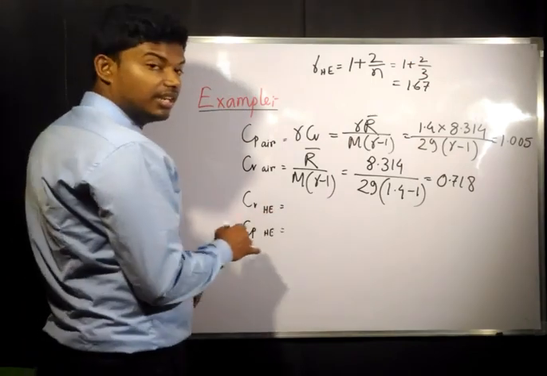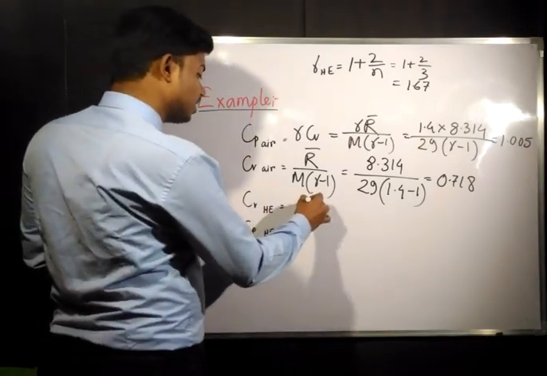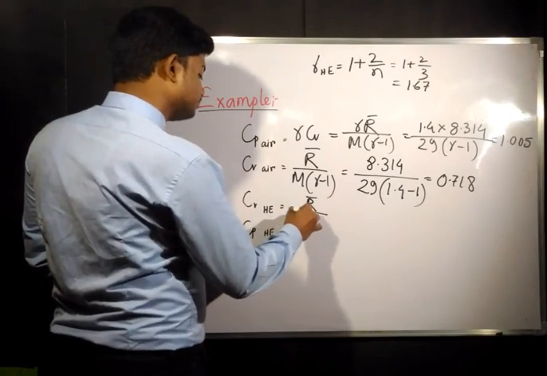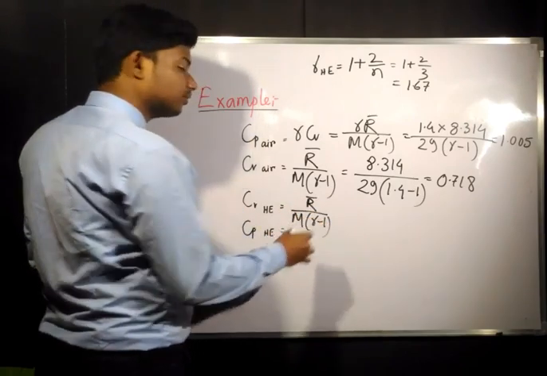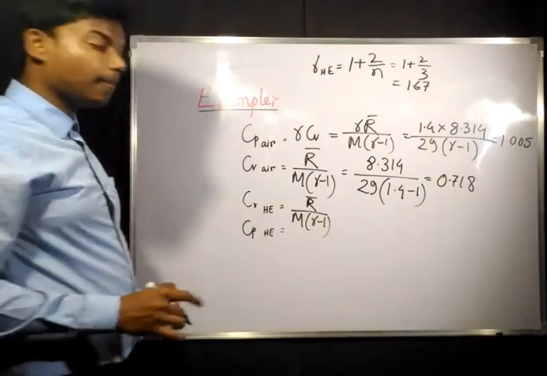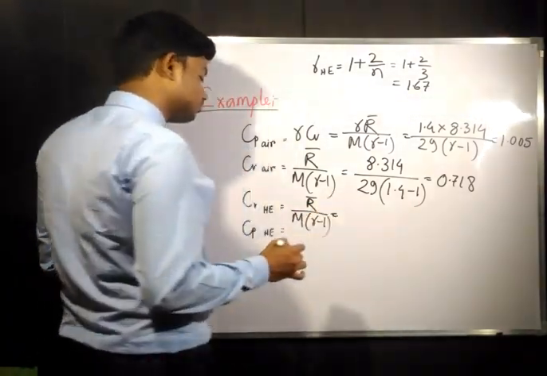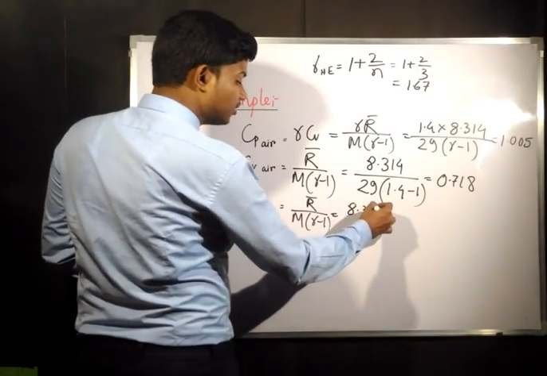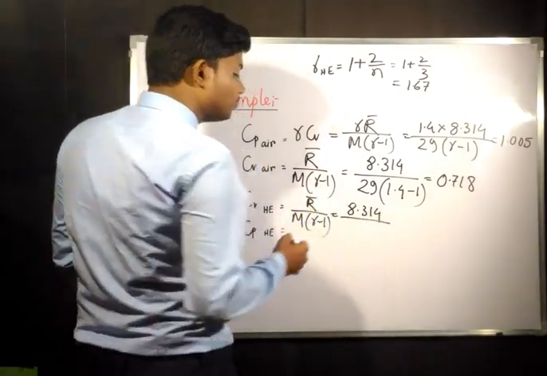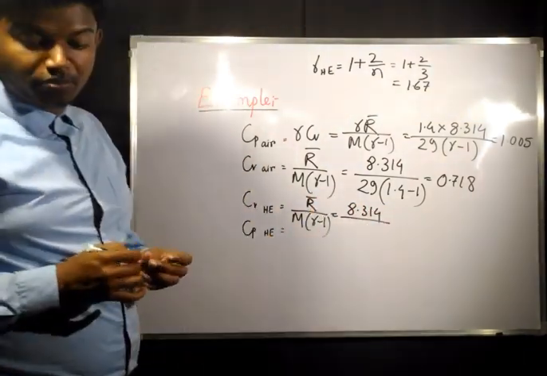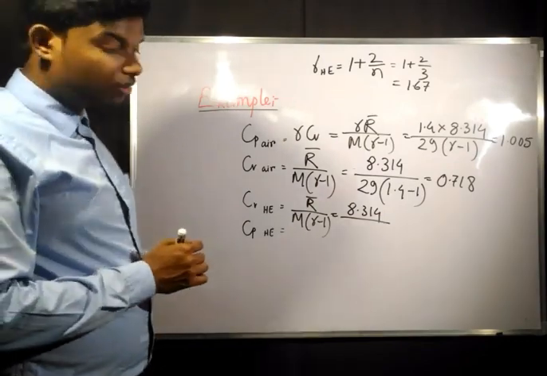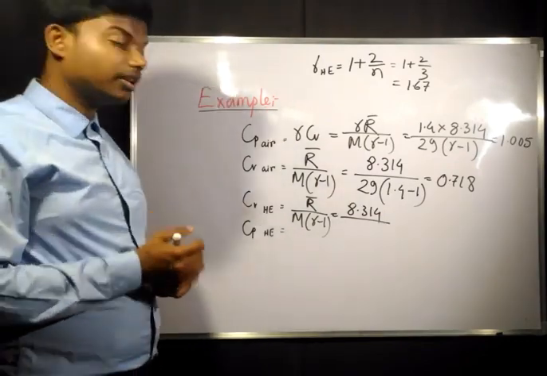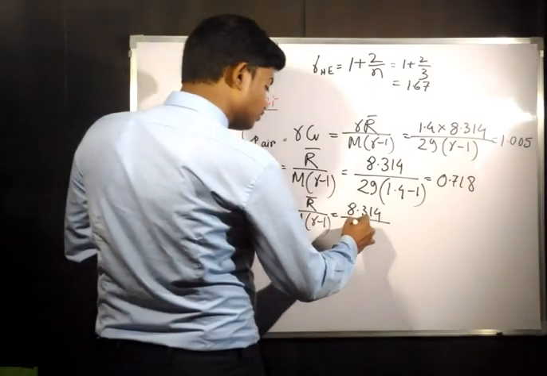Now Cv of helium will go this way: R dash by M into gamma minus 1. R is 8.314 divided by the molecular weight, and the molecular weight of helium is 4.